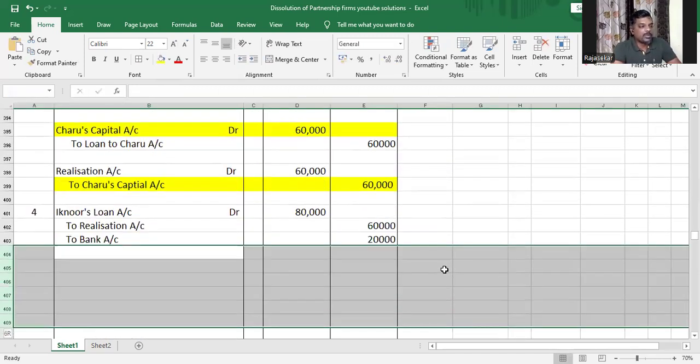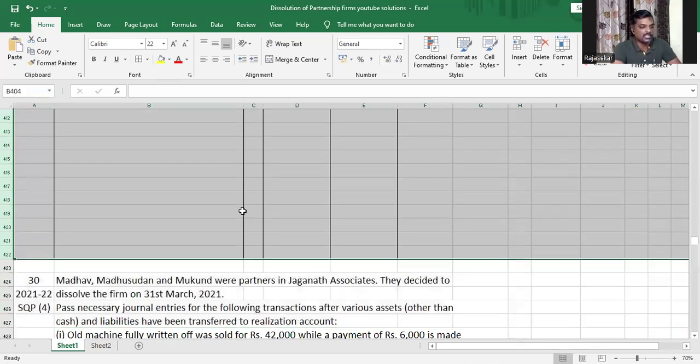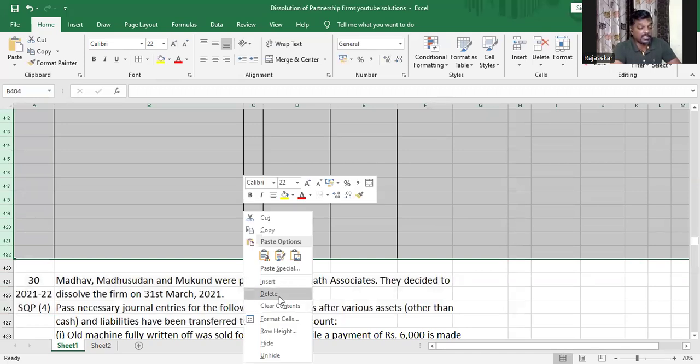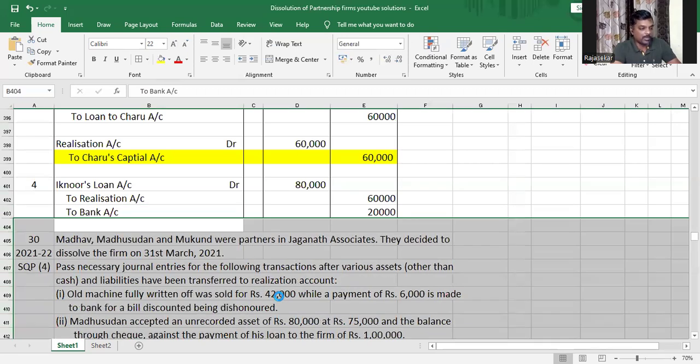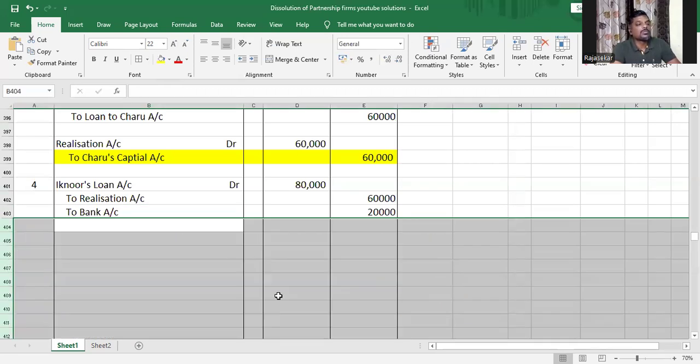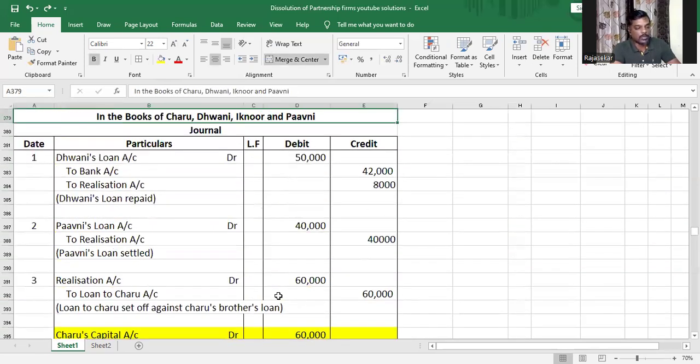So with this, we've come to the end of this problem. I have not passed the narration entries. I have not made the narrations. I hope you can do it by yourself. I think you would not require my help for that. So if there is any doubt, kindly go through this again, and then you will be able to understand.